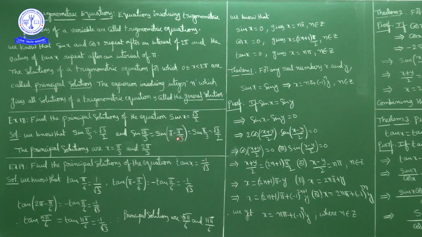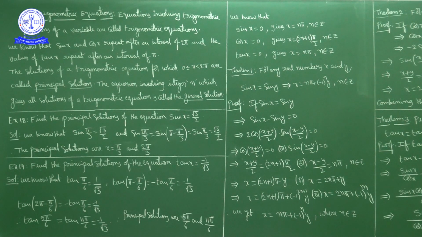Sin of pi minus theta is sin theta. So sin of pi minus pi by 3 is sin pi by 3. Sin pi by 3 value is root 3 by 2. Means sin 2 pi by 3 value is root 3 by 2. So one more value of x satisfying the condition sin x equal to root 3 by 2 is x equal to 2 pi by 3. So what are the solutions we got? x is equal to pi by 3 and x is equal to 2 pi by 3.